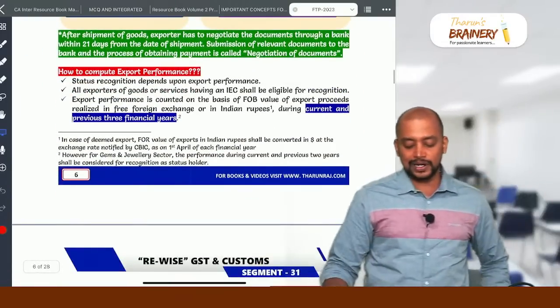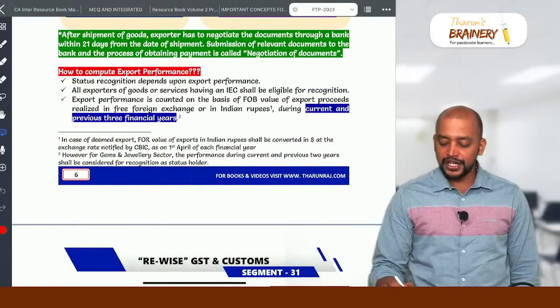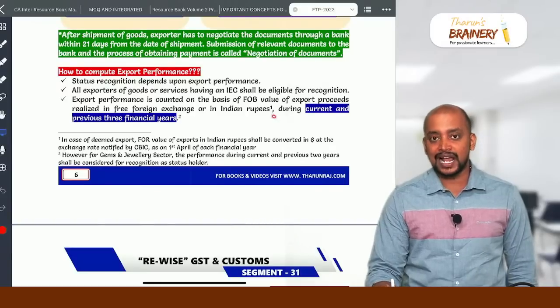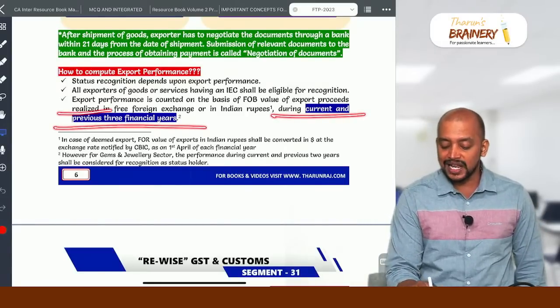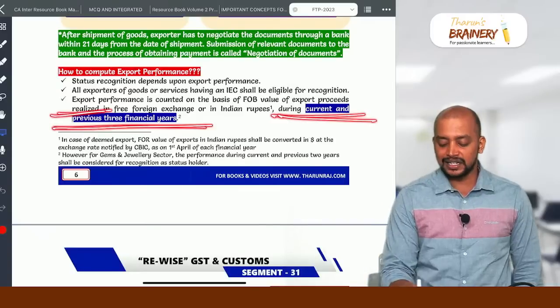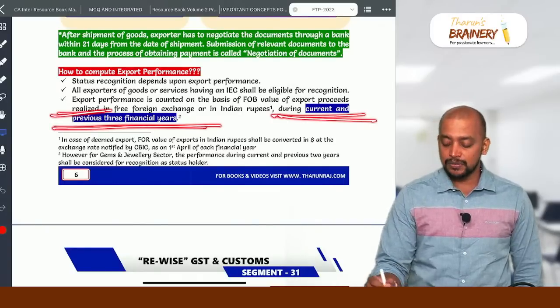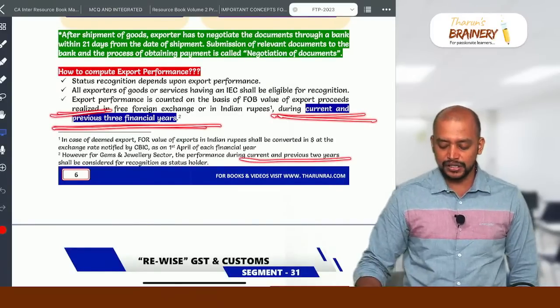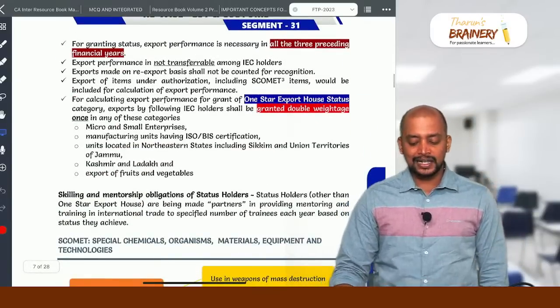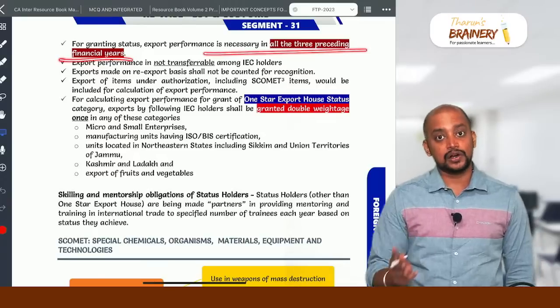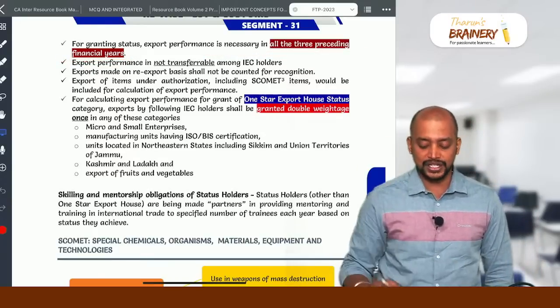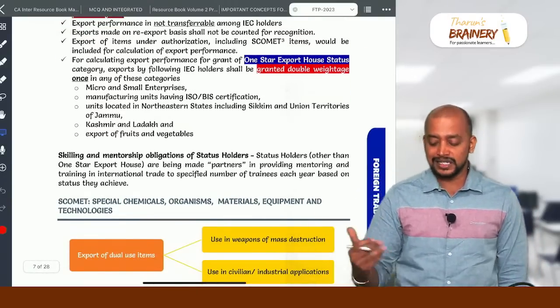And how to calculate the export performance? We need to take export performance based on the current year and previous 3 years foreign exchange realized. For the gem and jewelry sector, current and previous 2 years. And export performance is necessary in all 3 preceding financial years. They need to achieve this, then only they will be given this star status.